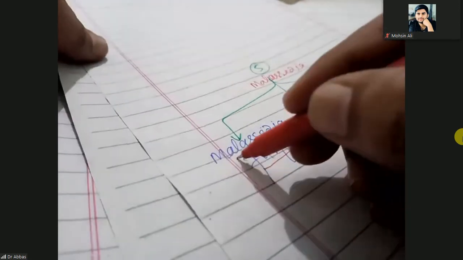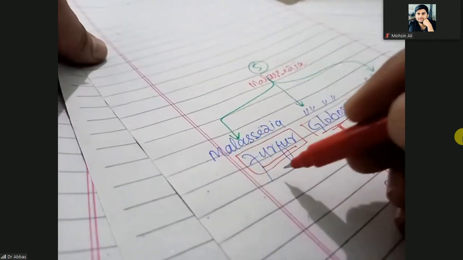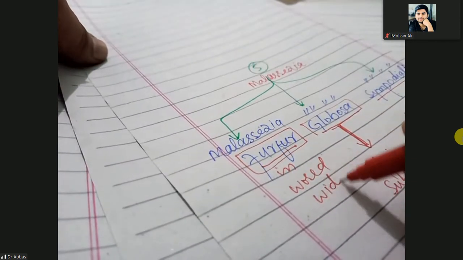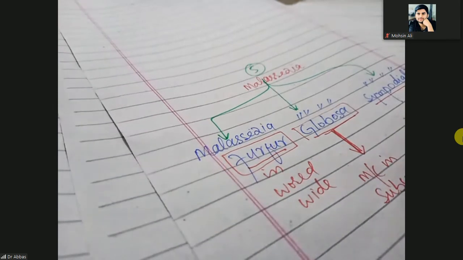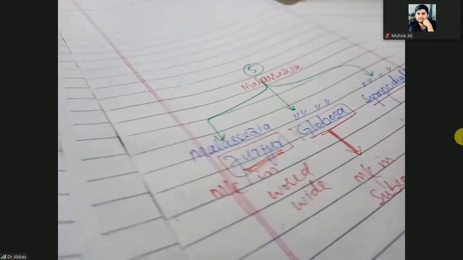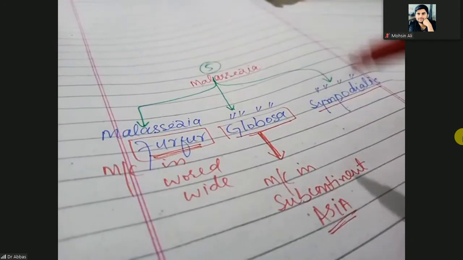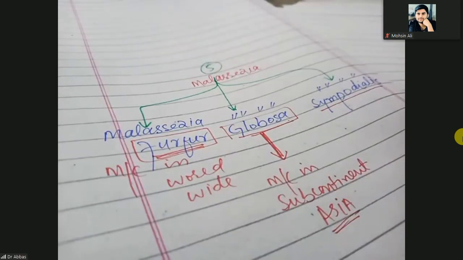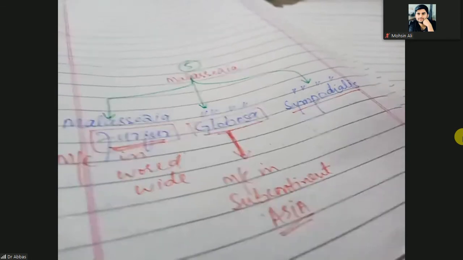But Malassezia furfur is the most common worldwide. Most common worldwide is Malassezia furfur, and in Asia the most common is Malassezia globosa. So the Malassezia group of organisms, globosa, furfur, and sympodialis, cause pityriasis versicolor.